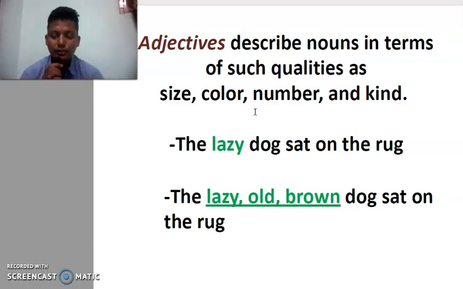Let us check the examples. The lazy dog sat on the rug. The lazy dog. What kind of a dog is it? It is very lazy. It cannot move. And we can also join two or three adjectives together to give more information regarding the noun. The lazy old brown dog. Lazy defines the manner, a kind, old the category, and brown the color. The lazy old brown dog sat on the rug.